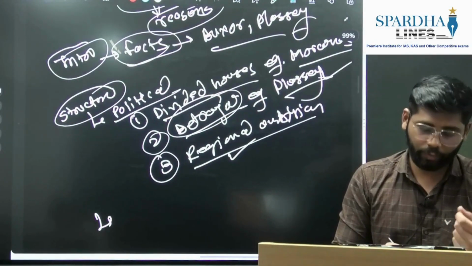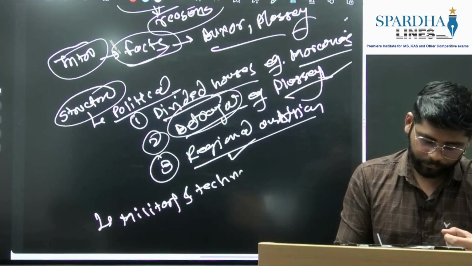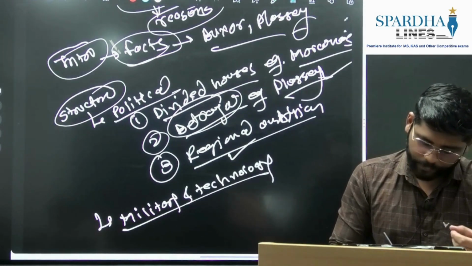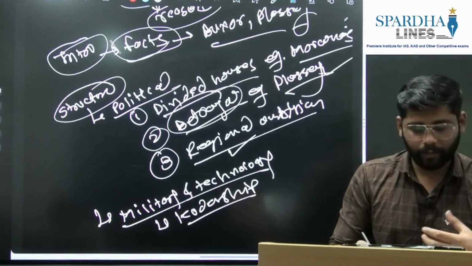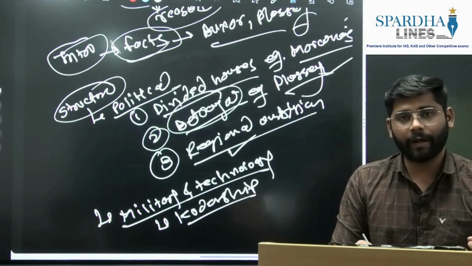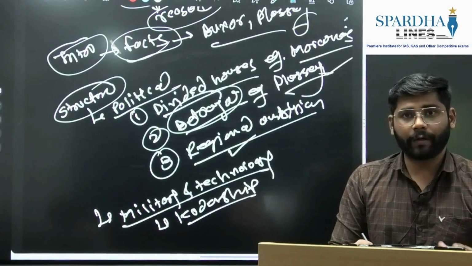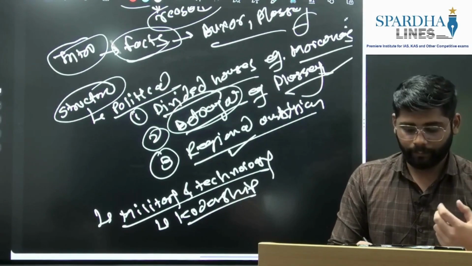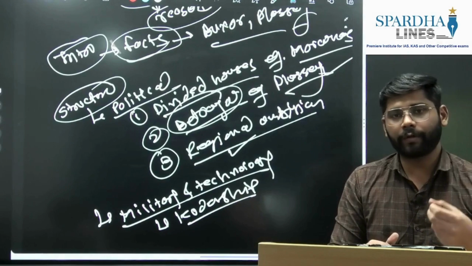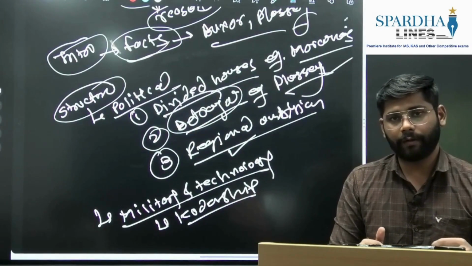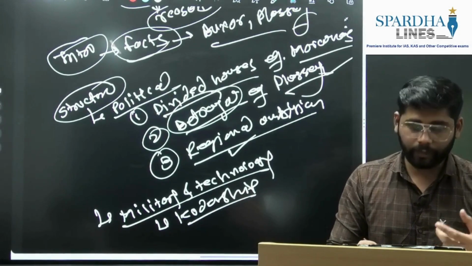Then second and most important, that was the military and technology. If we see the military, the first thing that comes to mind is leadership. British had seasoned leaders like Arthur Wellesley and Robert Clive. They led the armies, but when it comes to Indian rulers, they stayed back, and only the generals fought on the battlefield. So some aspect of leadership was lacking when it comes to Indian rulers.